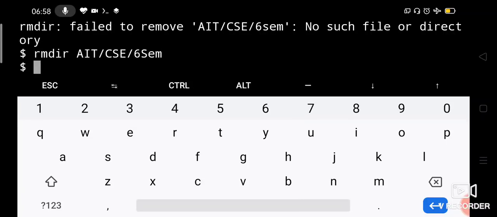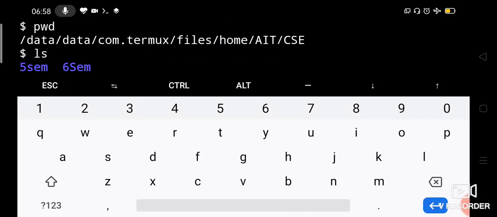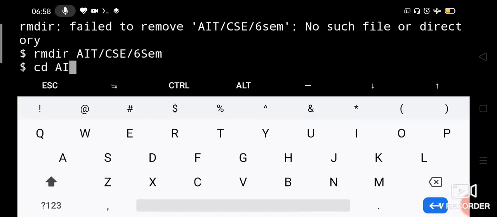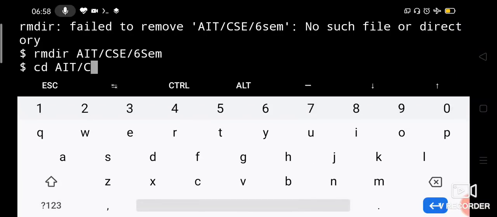Now try to remove. Now it is removed. Okay, so let us go and check whether 6th sem is removed. See, previously here we saw that 5th Sem and 6th Sem subdirectories were there under CSE. Now go to that directory and check whether it is there or not. So how to go? cd AIT slash CSE. Directly you can go 2 levels by giving this.